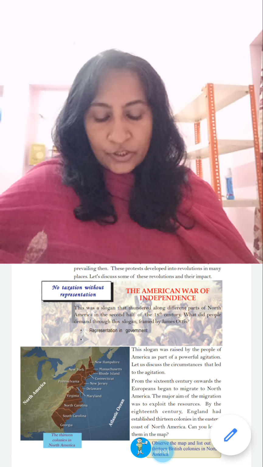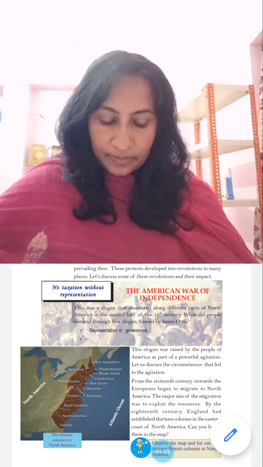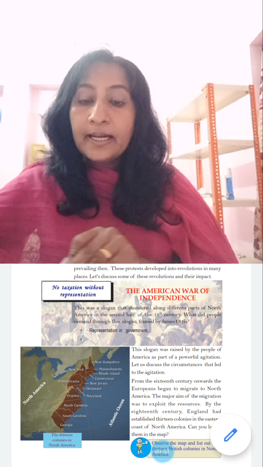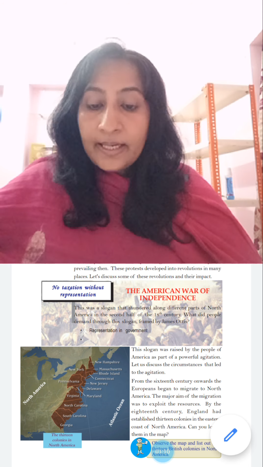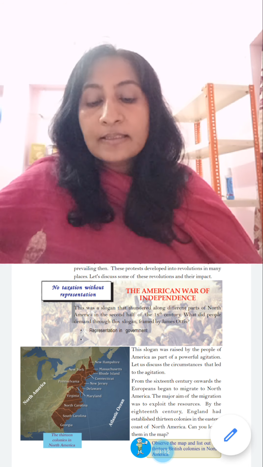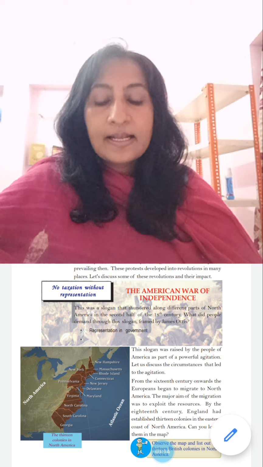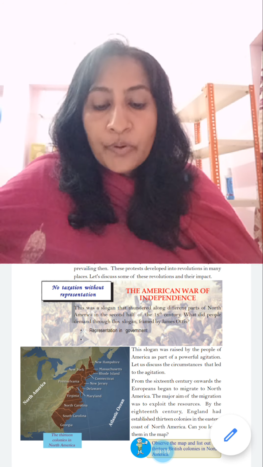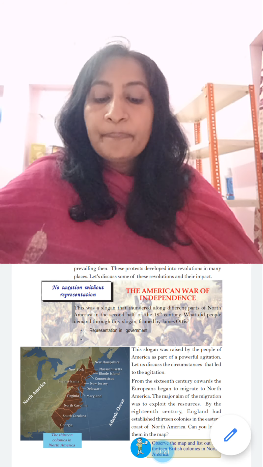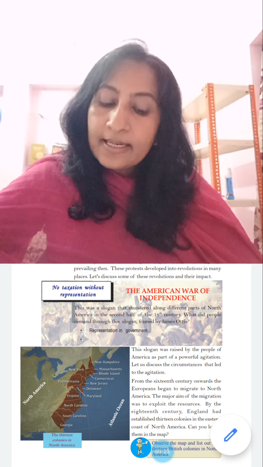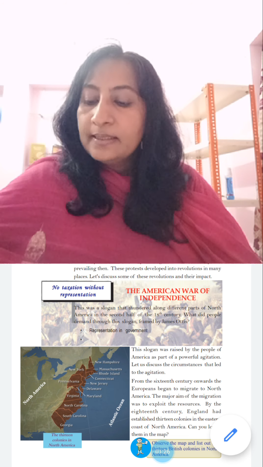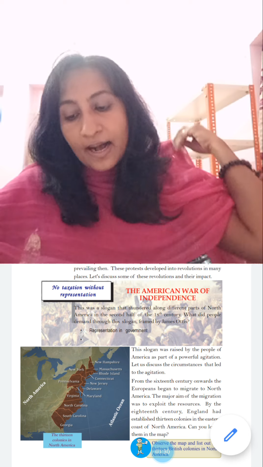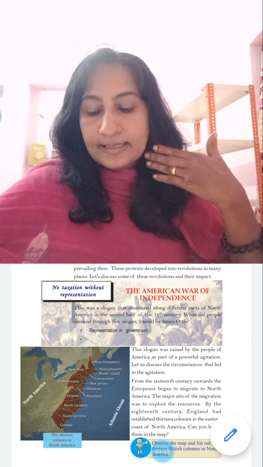From the 16th century onwards, the Europeans began to migrate to North America. The major aim of the migration was to exploit the resources. By the end of the 18th century, England had established 13 colonies on the eastern coast of North America. The 13 colonies were Connecticut, Delaware, Georgia, Maryland, Massachusetts, New Hampshire, New Jersey, New York, North Carolina, Pennsylvania, Rhode Island, South Carolina, and Virginia. The British treated the American colonies as centers for collecting raw materials for their industry and as a market for selling their products.